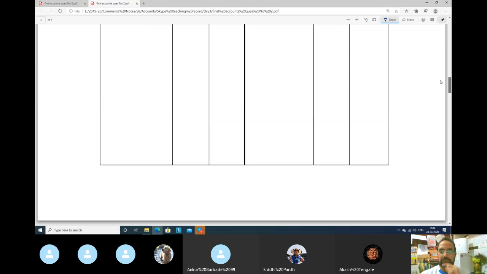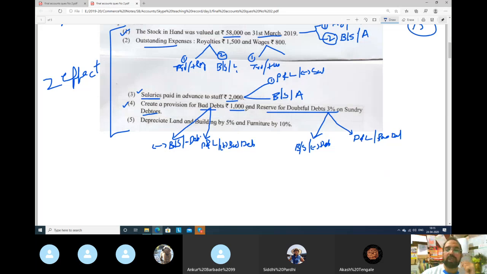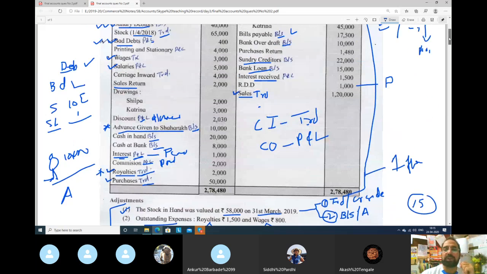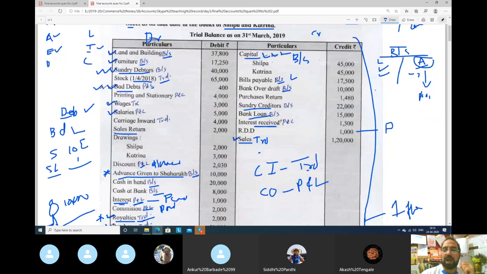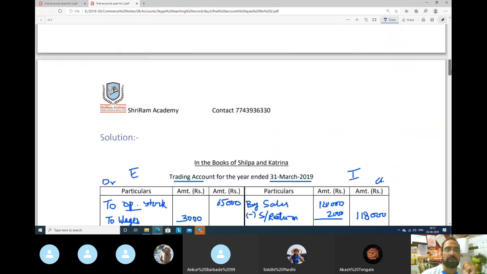Now let's go to question. So we have done. Guys, if you remember correctly, in the question I had told you, beta, whenever there will be RDD in the credit side of the trial balance, remember this one, credit side, keep it pending. I had told you that. So at the end, when you do all the adjustment related to debtors, this amount 1,000 rupees which is given in the credit side, you will deduct this amount 1,000. So this amount now we will deduct. See here, profit and loss account.